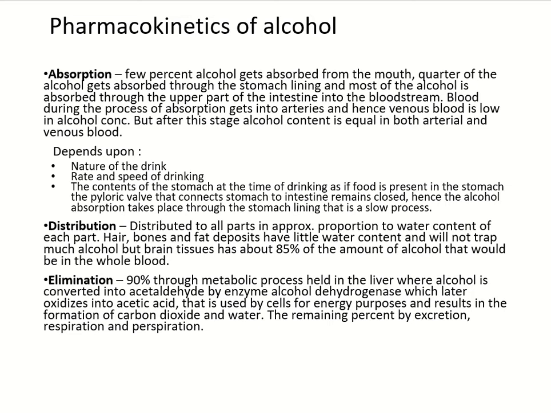So if the stomach is empty, more absorption of alcohol will take place through the small intestine. Distribution of alcohol: after absorption, it gets distributed to every part of the body. The distribution of alcohol depends upon the water content of the particular part. The more water present in a particular part, the more alcohol will get absorbed in it. The maximum amount of water is present in brain tissues, that is 85% water. So the highest amount of alcohol will get distributed in the brain.